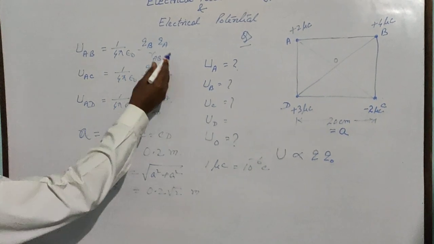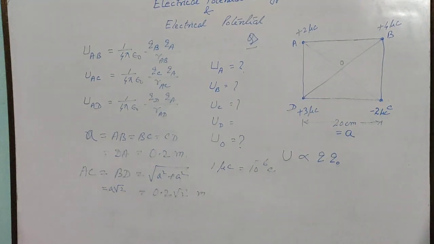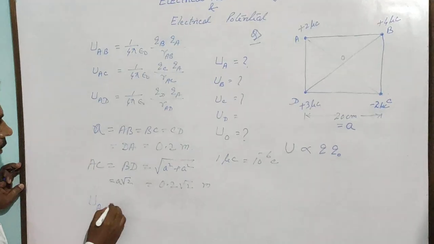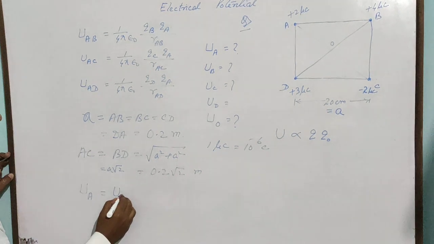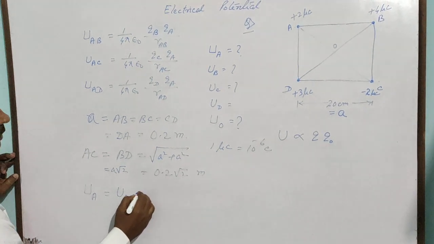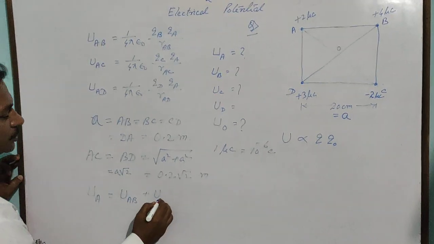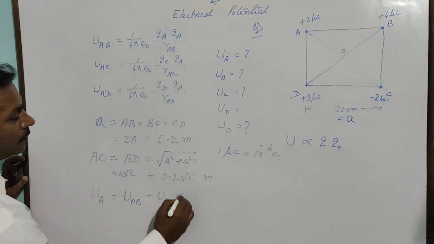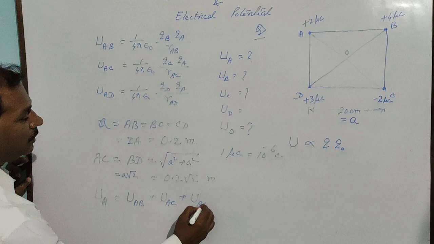So you can substitute the values, and to find the net potential energy at A, you just add the rest. This is called the superposition principle. It is a simple algebraic sum.